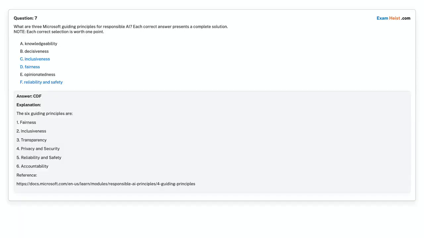Correct answer is option C, inclusiveness. Option D, fairness. Option F, reliability and safety.